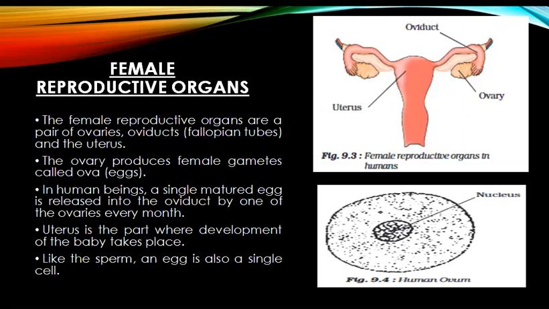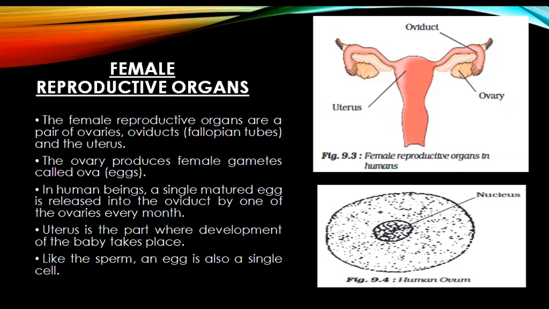In human beings, a single matured egg is released into the oviduct by one of the ovaries every month. The uterus is the part where development of the baby takes place. Like the sperm, an egg is also a single cell, and figure 9.4 is showing a human ovum cell, which has a nucleus for the fusion during fertilization.